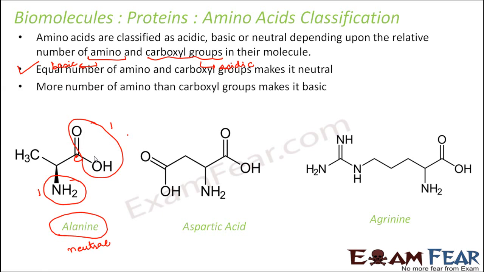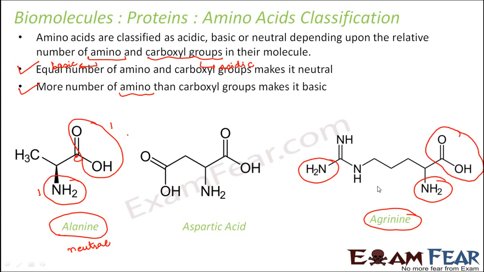Now if you have more amino groups than carboxyl groups, and amino is basic, so more basic groups, it is obviously going to be basic in nature. For example, if you see here arginine, in arginine you have multiple amino groups, but there is just one carboxyl group. So it is basic because amino is basic.